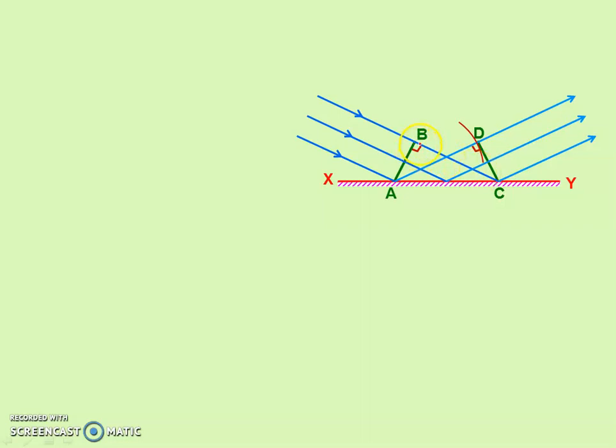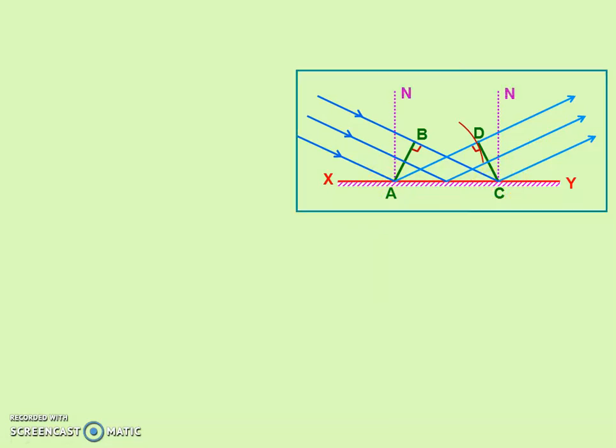So B point of the wavefront is incident at point C, at the same time A gets reflected and reaches the point D. It means BC is equal to AD, right? Now we have to draw the normals and angle of incidence and angle of reflection, right? So there are two normals, one at point A and another at point C. Now the angle between incident ray and normal is I. These are the incident rays, so they are making an angle I, right? So this is angle of incidence.